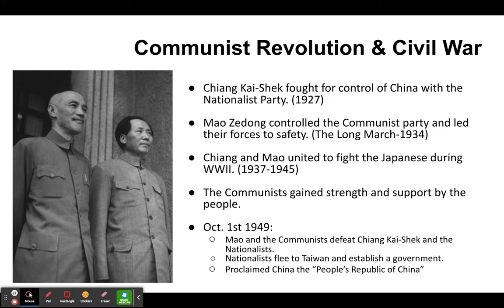We'll take a closer look at Taiwan in a little while here with an activity, but the idea that they left and established their own government in Taiwan with the nationalists is going to bring up some problems. All right, we'll see problems for foreign affairs. We'll see issues between Taiwan and China. We'll see problems with other countries, and so we'll talk about that more with our next activity.